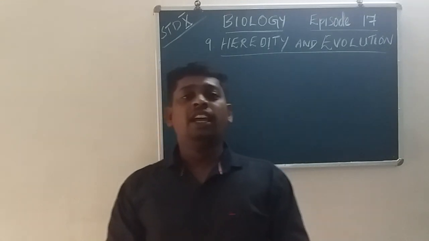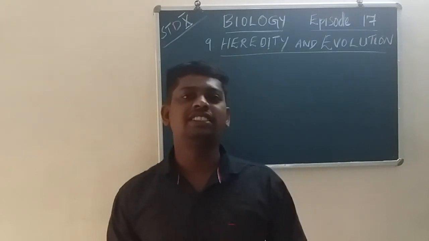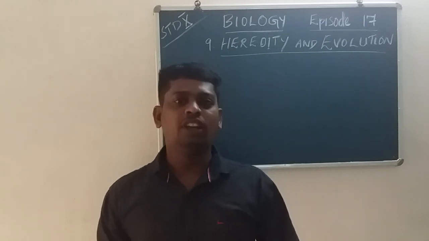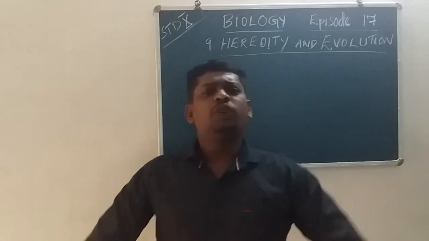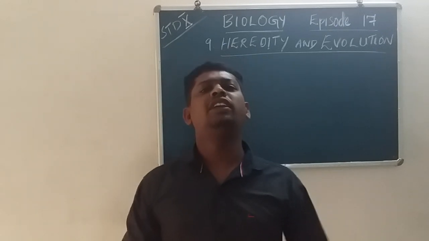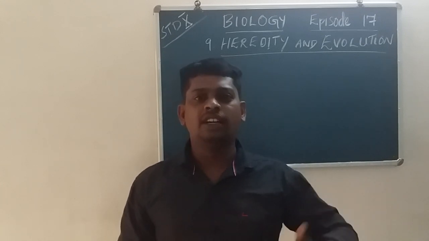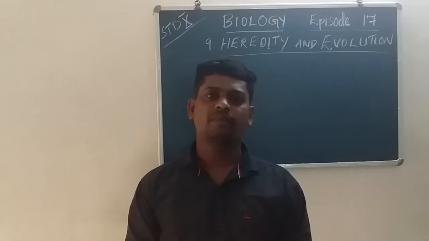Finally, he got a result and put forward some laws, and we got an idea about Mendel's experiments and discoveries.